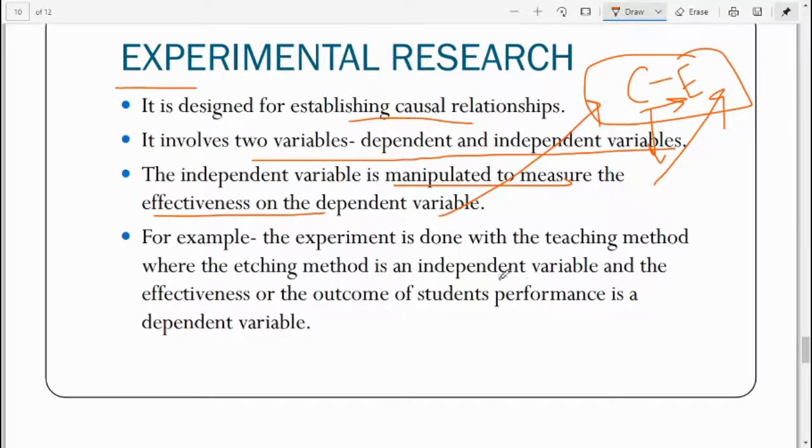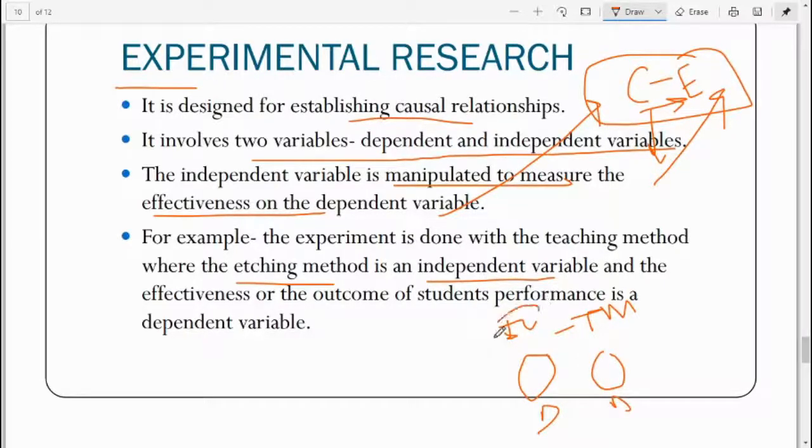For example, the experiment is done with the teaching method, where the teaching method is an independent variable and the outcome of the students' performance is a dependent variable. We have chosen one independent variable, the teaching method, and we are going to experiment on a class, and we will divide that class into 2 or 3 groups. The performance or the outcome is going to be the dependent variable.